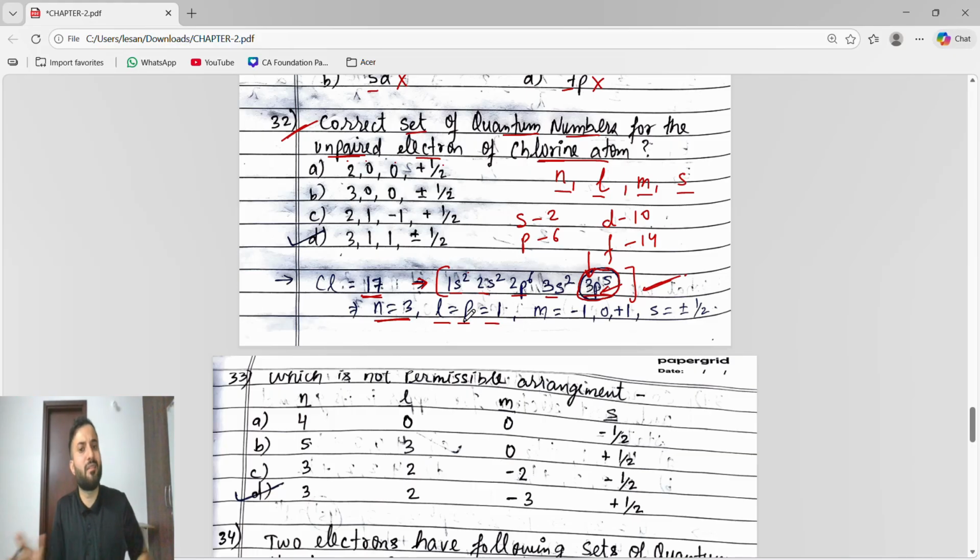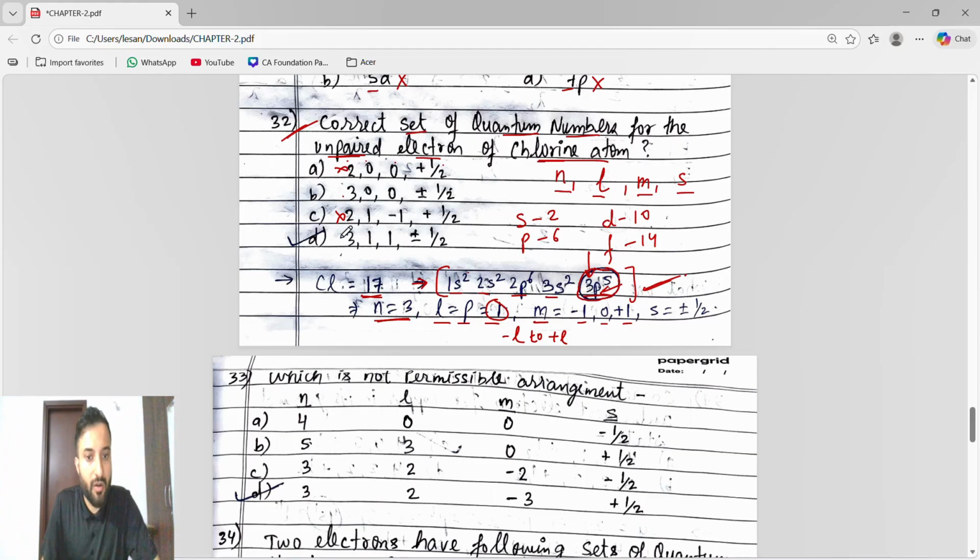So n and l are very easy to find, guys: 3, 1. Then m. What is the formula for m? Yes, minus l to plus l. So m can have values of minus 1, 0, plus 1 according to the l value. Okay. Now check it out. n is 3. Here n is 2, not possible. n is 3, yes, possible. n is 2, not possible. n is 3, yes, possible. See, they will write it in this form: n, l, m, s. Okay.